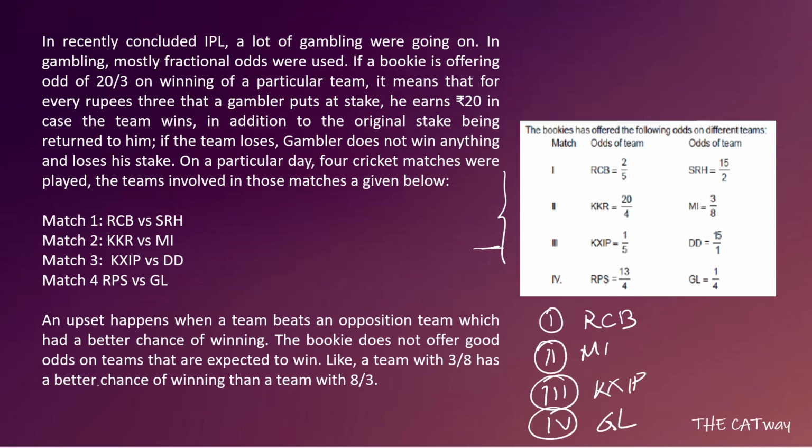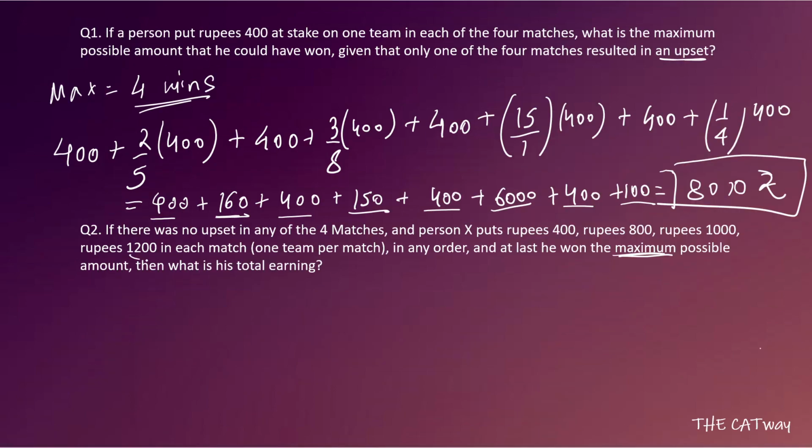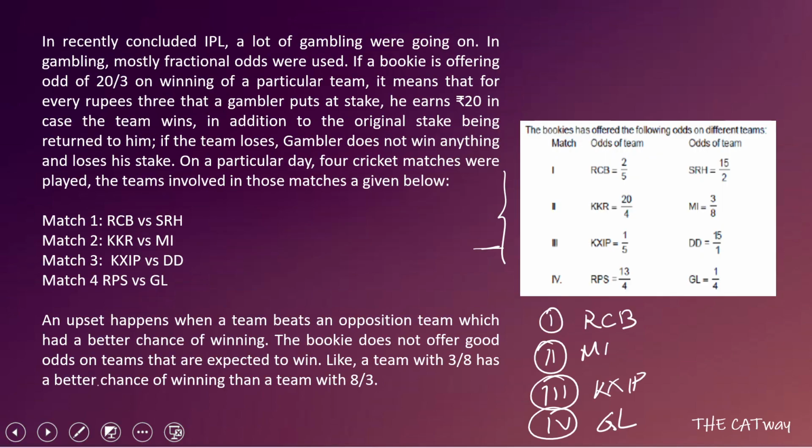See, for maximizing his earning, out of these four teams, the team which is giving the best odds, we will give that team 1200 rupees. The team which is giving the second best odds, we will give that team 1000 rupees. The team with third best odds, we will give that team 800 rupees, and the team with the least odds we will give that team 400 rupees. Okay, now let's compare which team has better odds.